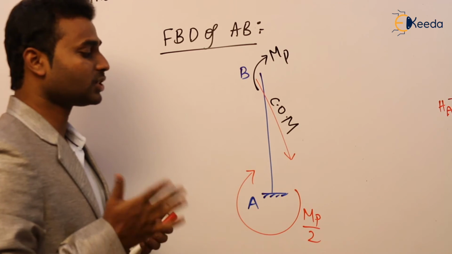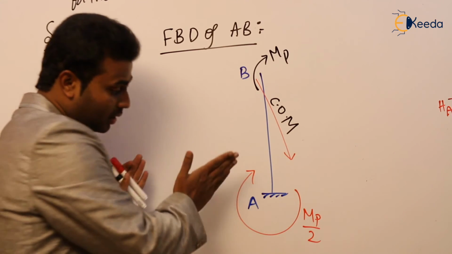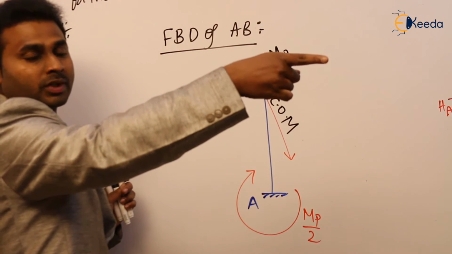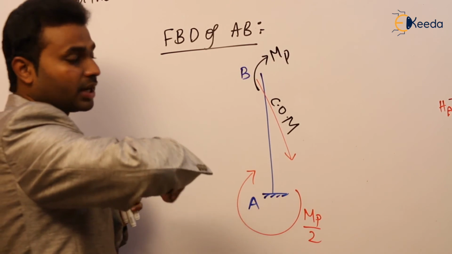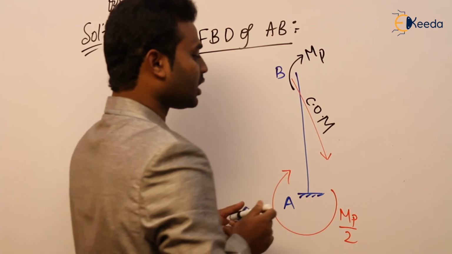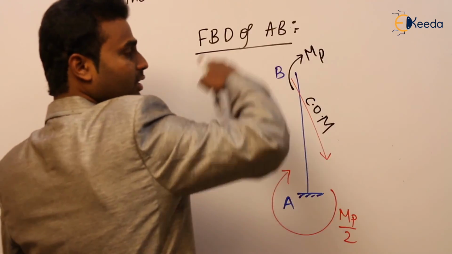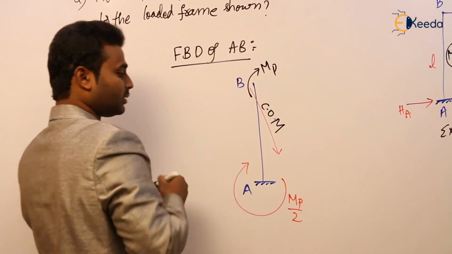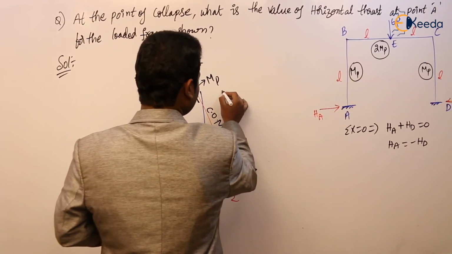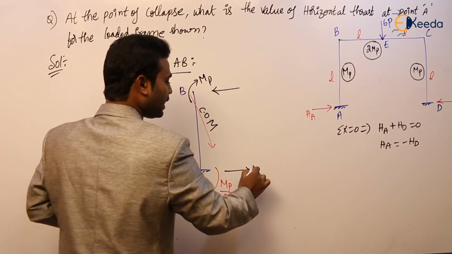Now how to calculate the reaction? The reaction should develop and resist the existing moment in the span in the opposite direction. Here the total moment is clockwise, so the reaction should develop in the anti-clockwise direction. This is the anti-clockwise direction, here the right side and there the left side. How much? Total moment by length L.